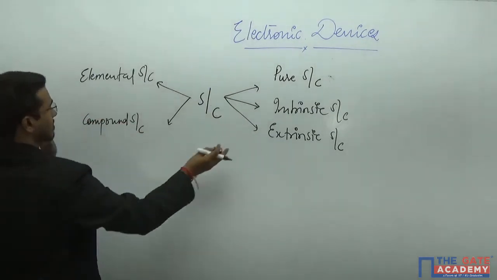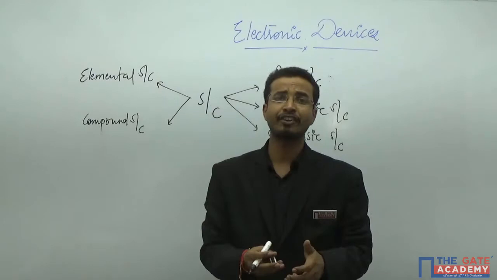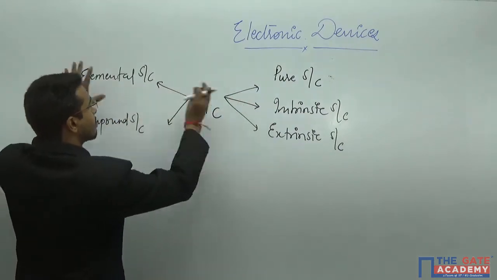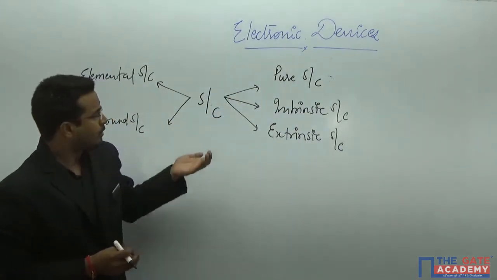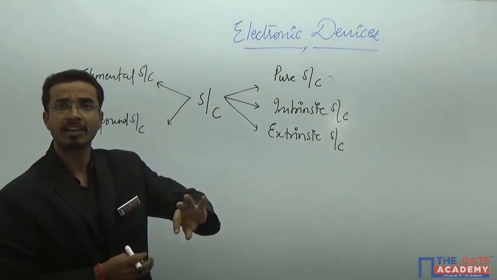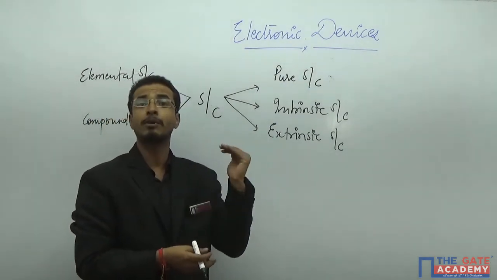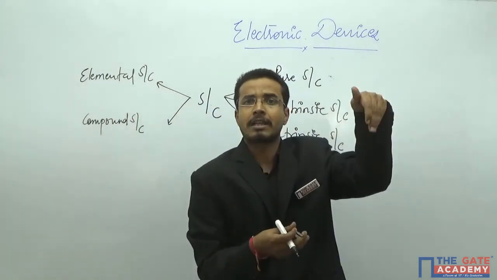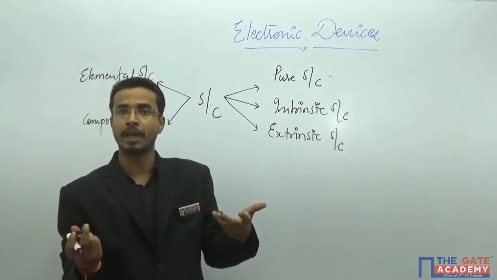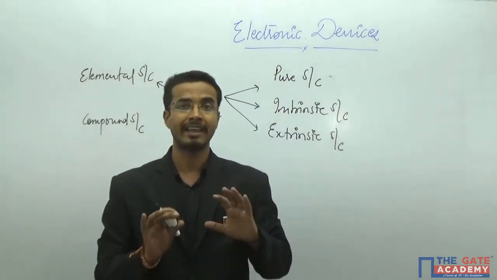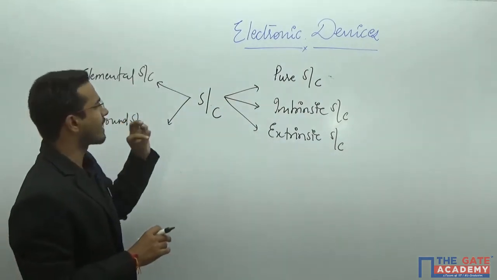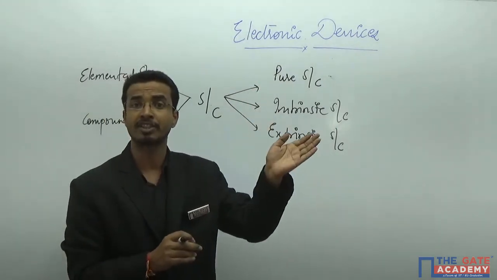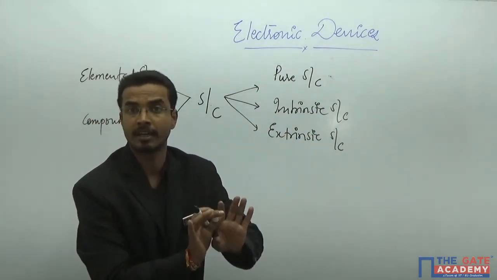All these characterizations or classifications of the semiconductor we have already discussed, so we will not discuss these types again. Today I am discussing the new classification of the semiconductor based on the mechanism of recombination. We know that in any particular semiconductor, at any particular temperature, generation of electron-hole pairs and recombination of electron-hole pairs will exist. Now, one variety of the semiconductor will also exist in the manner of the recombination. How will the recombination take place in the semiconductor?